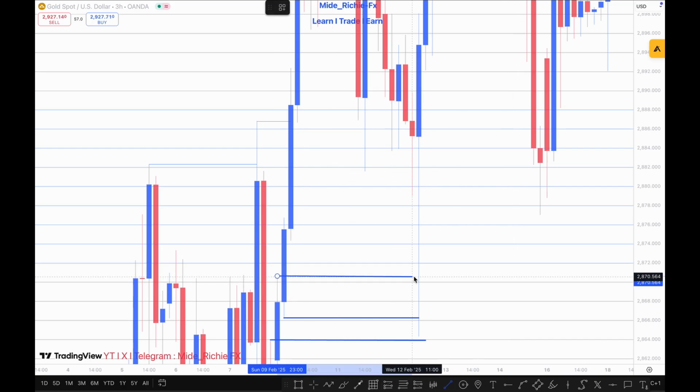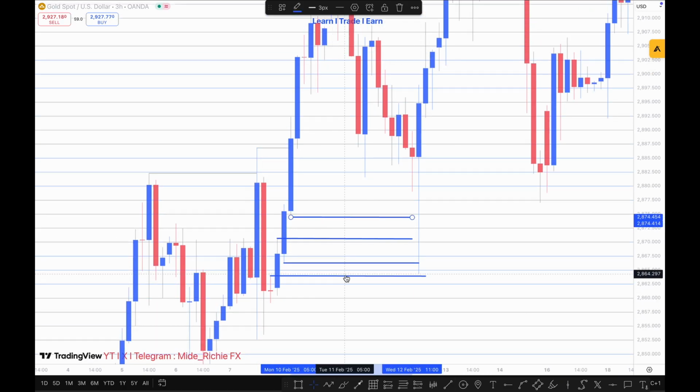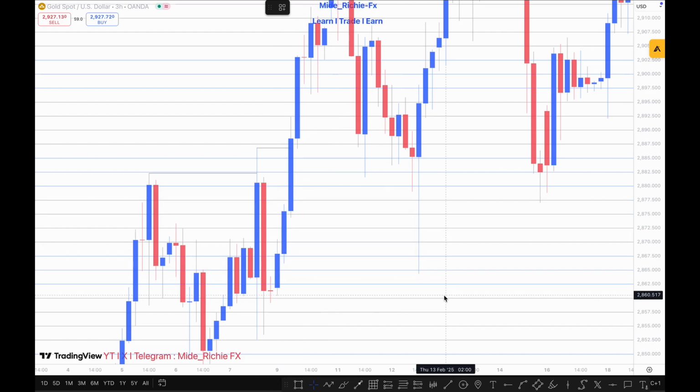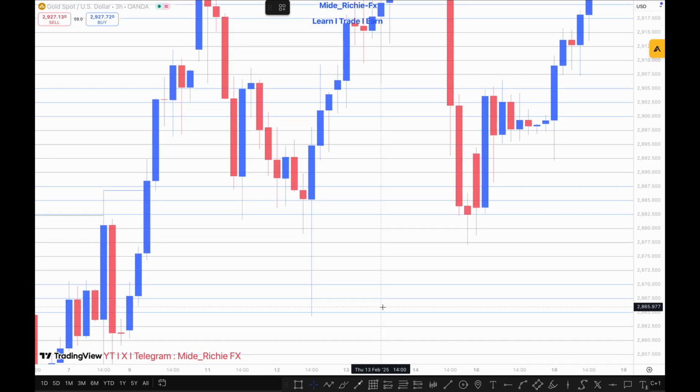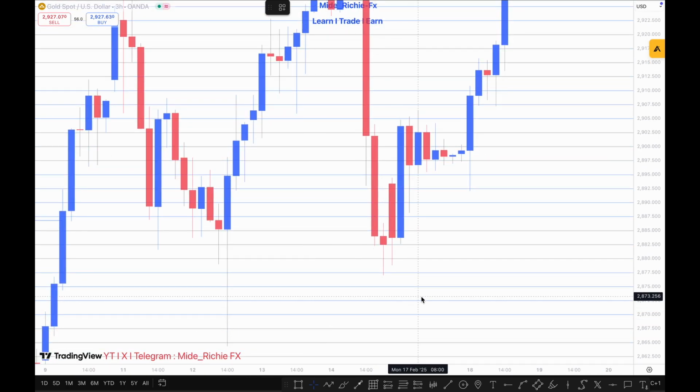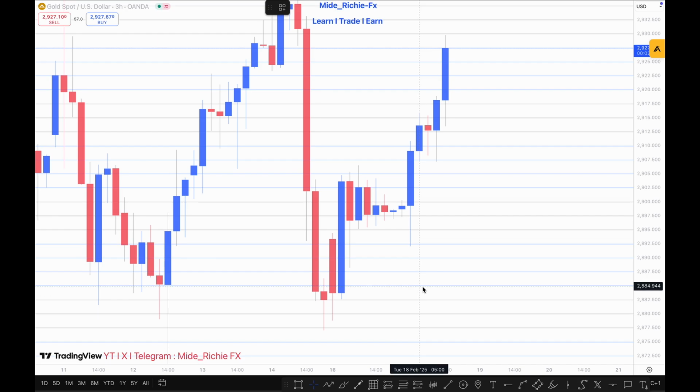So we have another fair value gap right here, and another fair value gap right here. Although the first one right here is a little bit spacier than this one, the market chose to expect this one instead. I think the majority of the time the whole thing depends on the market, which one it really wants to expect by itself. So that's that about that.